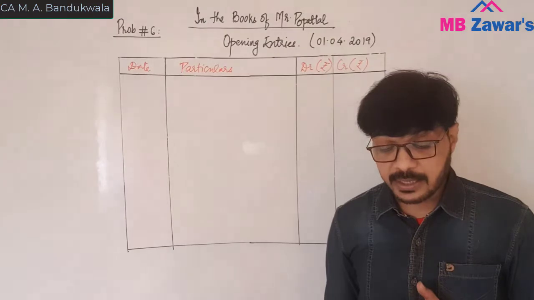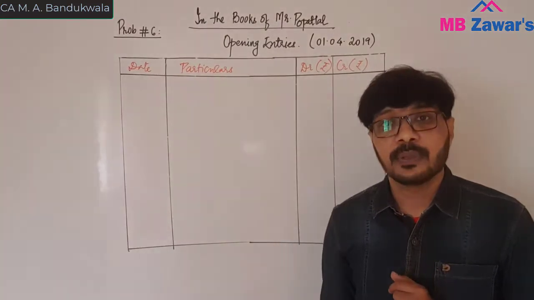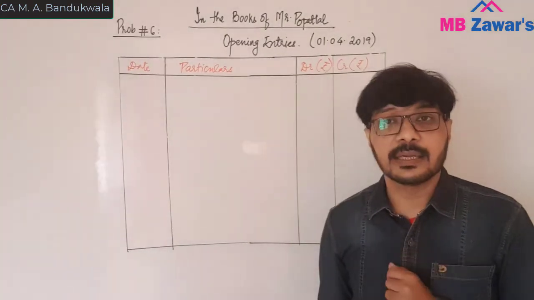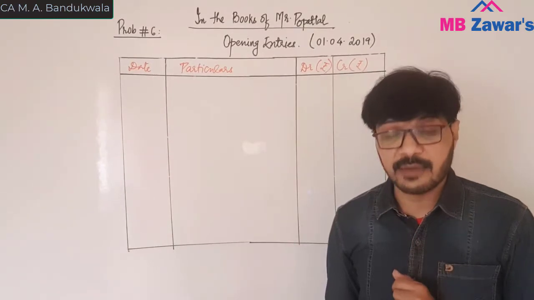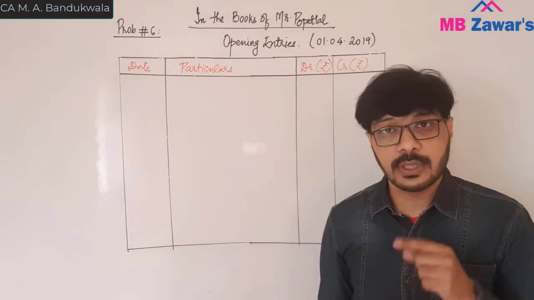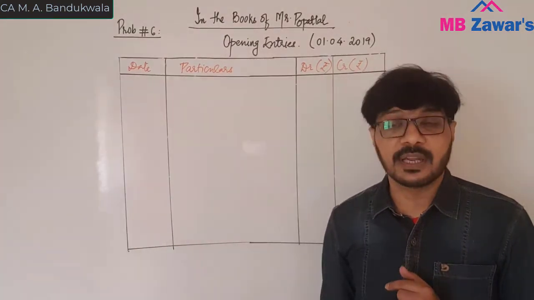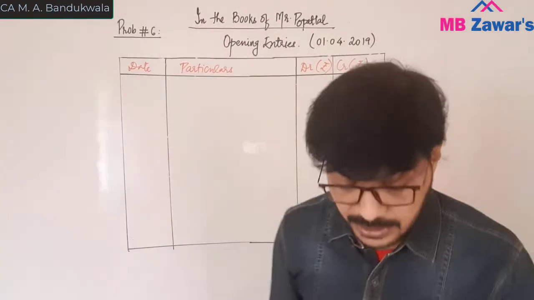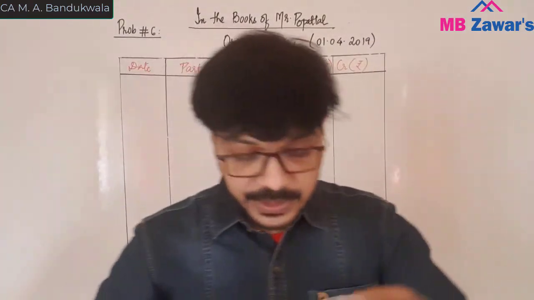How we are going to do that here: trade receivable, they have given 1,88,000 sundry debtors, and provisions they have given 6,200. So we will take gross debtors on the debit side and provisions we will take on the credit side. So how will the journal entry be passed? It's very simple.